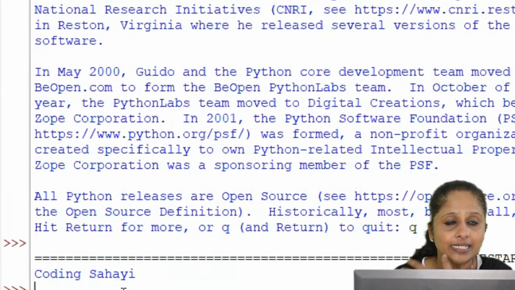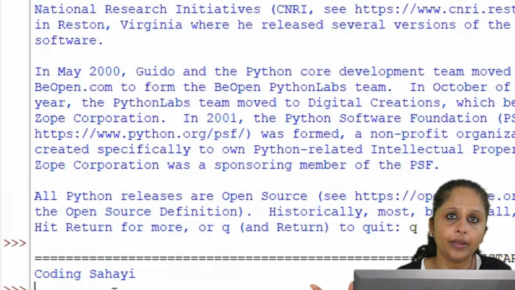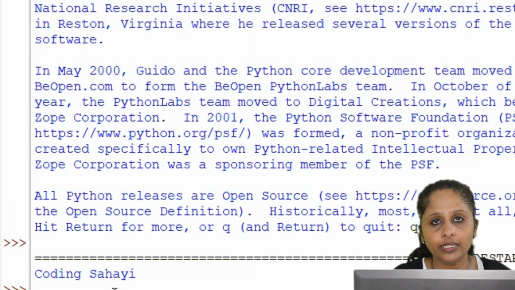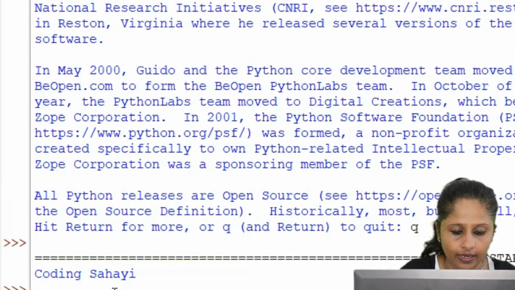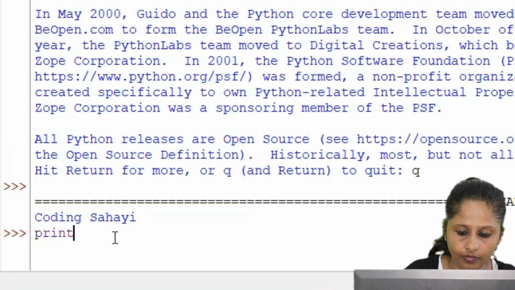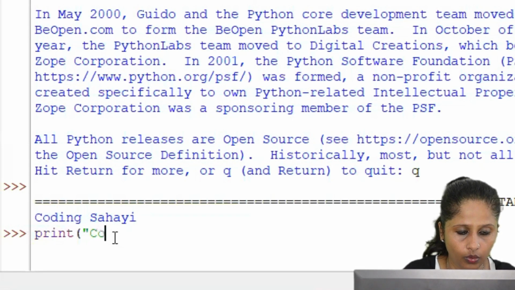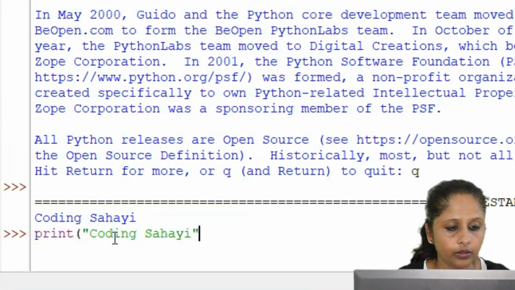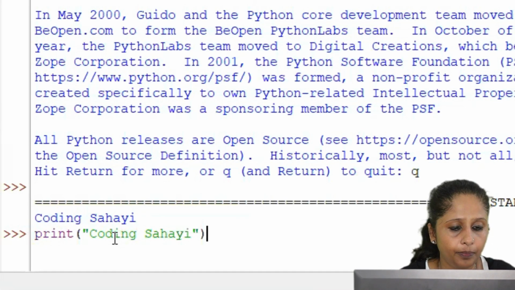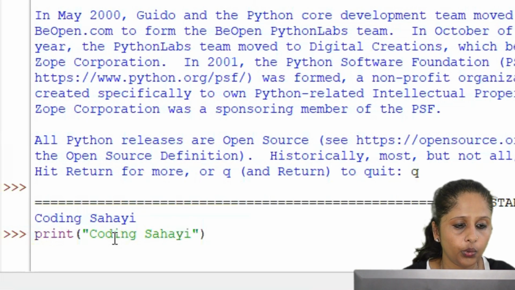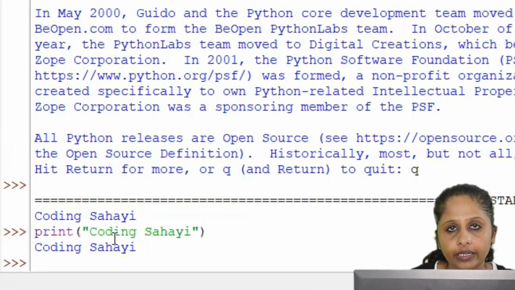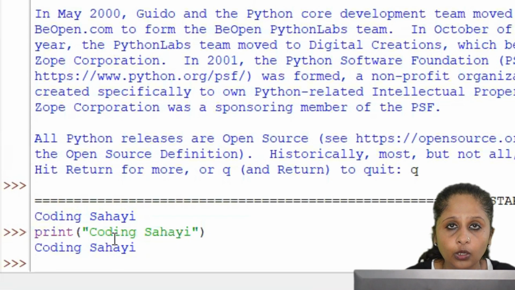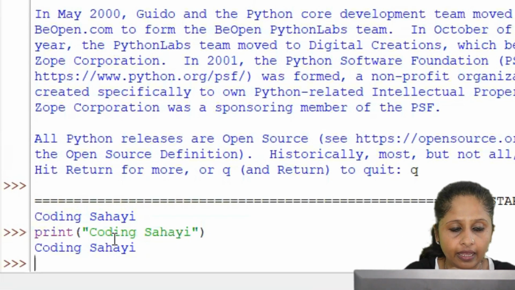So the same code I have written, print Coding Sahai, in the script mode. The same code I am going to write in the interactive mode. So let's see. Print Coding Sahai here, and I closed it, and let me press the enter key. So you can see the output here itself. That is, I am typing the code, and at the same time I am getting the result.